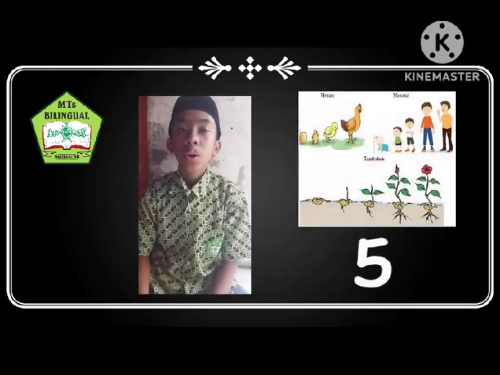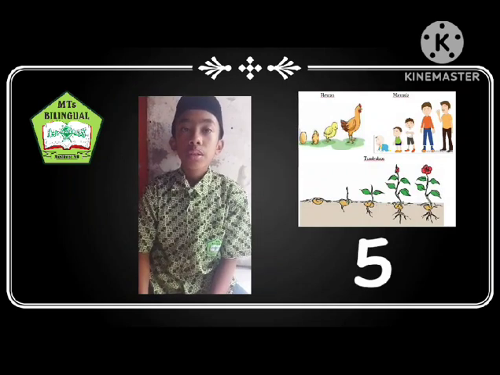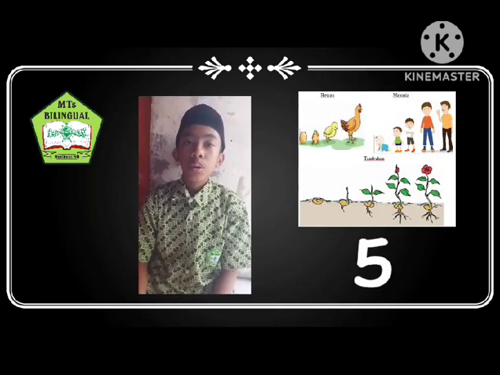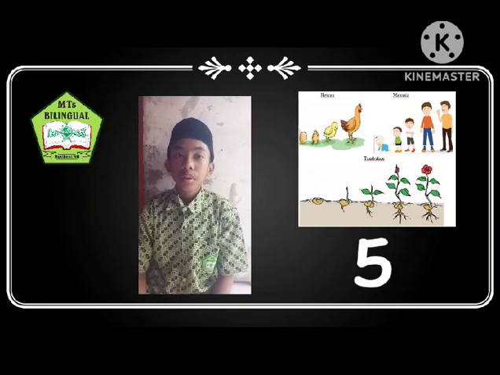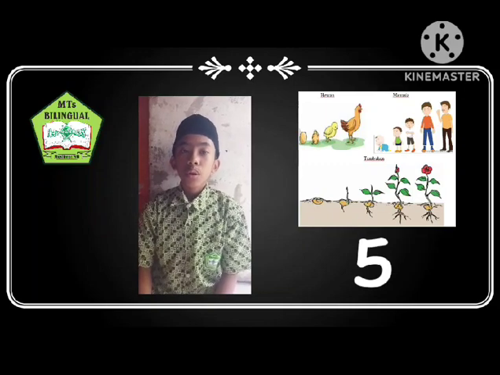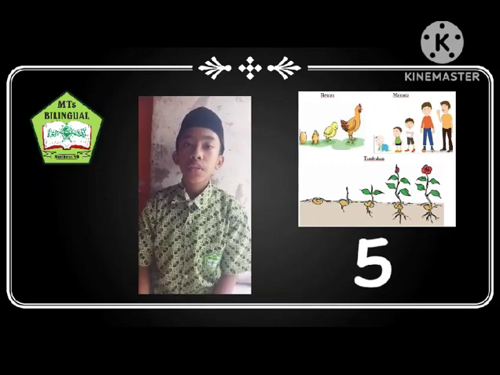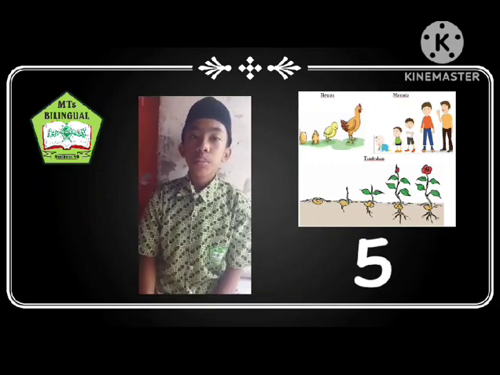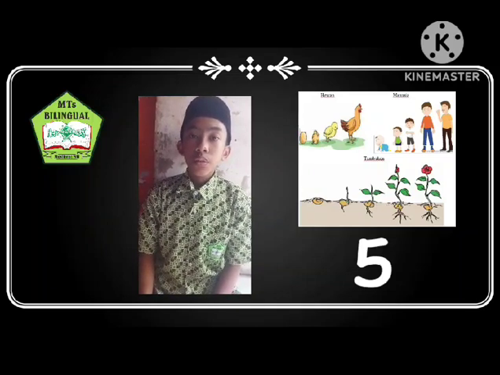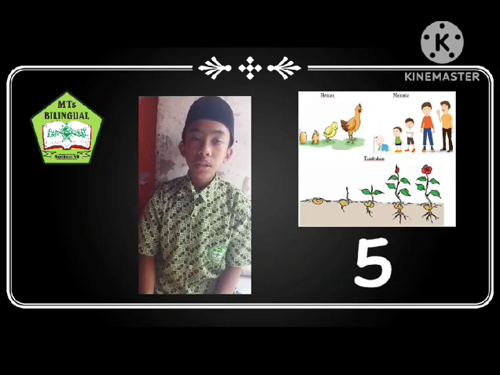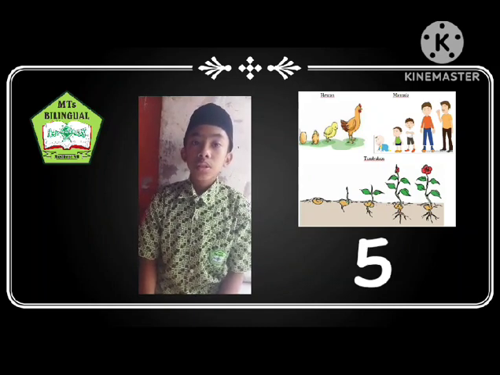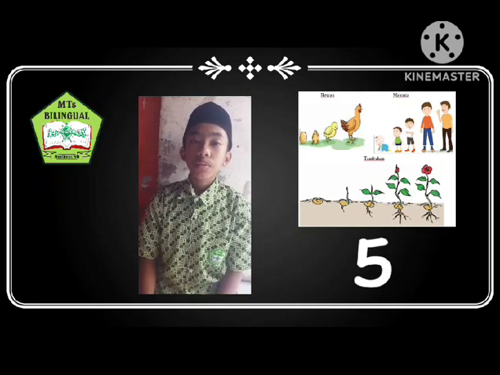Number 5. Grow and develop. Growth must occur in every living thing, from small to large. A baby will grow into a teenager, then become an adult. In plants, the seed will grow roots, then have stems and leaves to become a large plant. In humans, the nutrition needed for growth can be found in food. Therefore, food is a source of growth in living things.